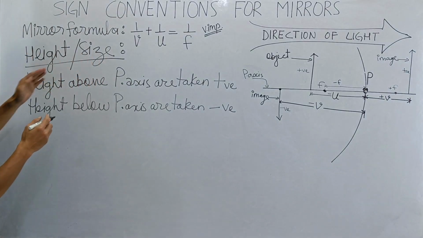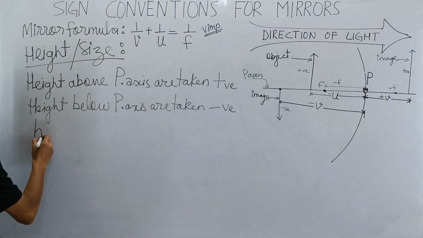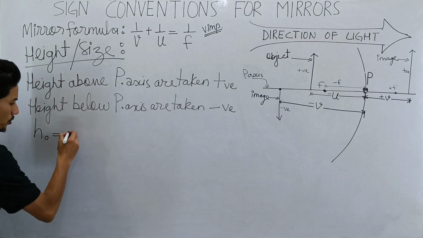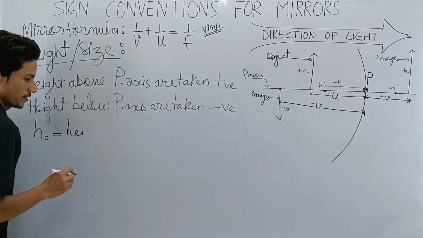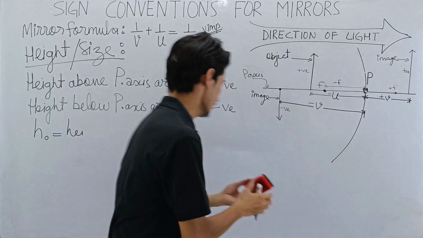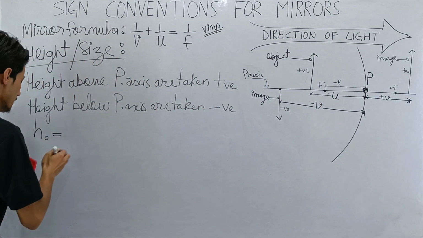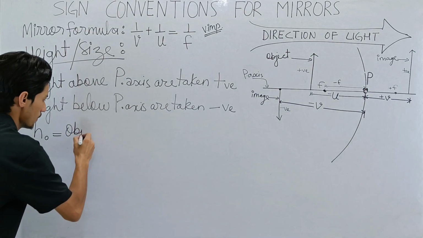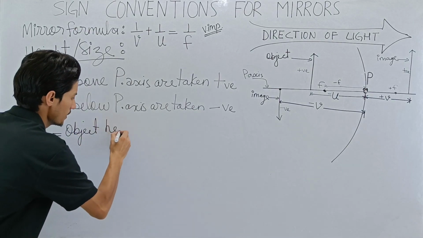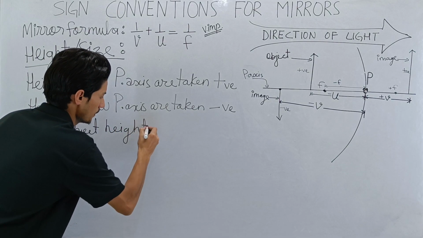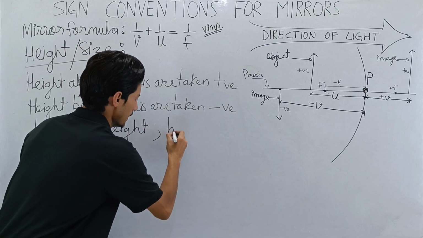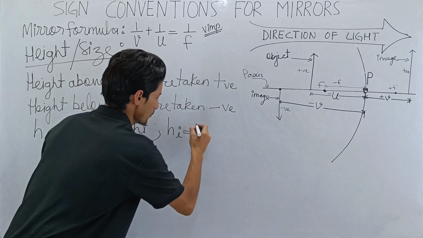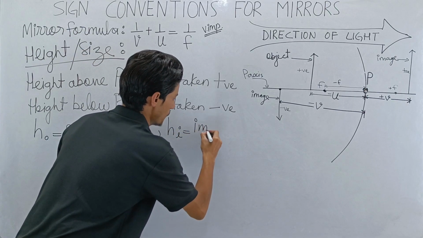Now remember this, that height of the image and height of the object you have to know. When we're discussing height or size, remember HO is used for representing the object height, and HI is for image height.